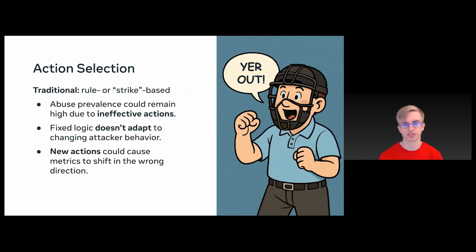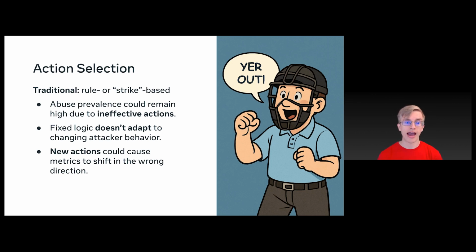So let's look at the first part, that new perspective. The traditional rule or strike-based systems have a number of disadvantages. First, abuse prevalence could remain high due to ineffective actions. Maybe the actions are positioned in a way in the rule or strike-based system where they're not optimally given to the right attackers. Second, fixed logic doesn't adapt to changing attacker behavior. Maybe at one point they were in an optimal position, but now over time attackers have adapted to these enforcements and now they're able to get around them. And this fixed logic isn't going to automatically adjust to those changes.